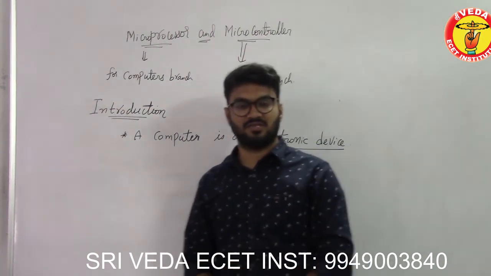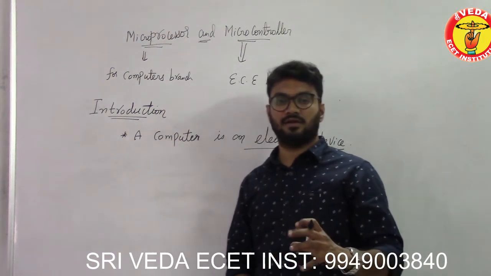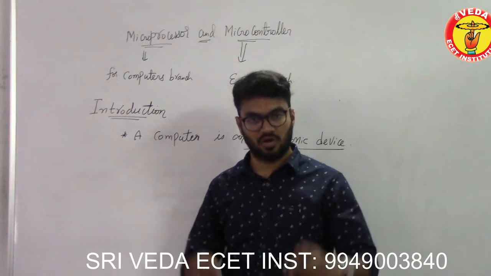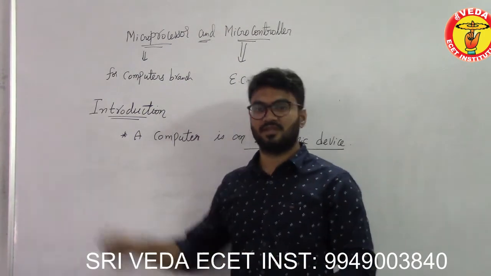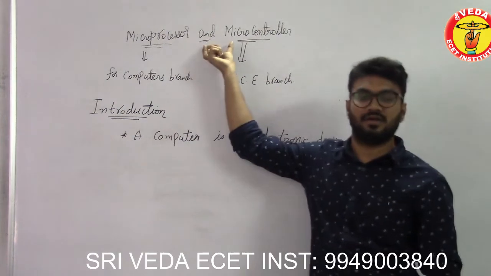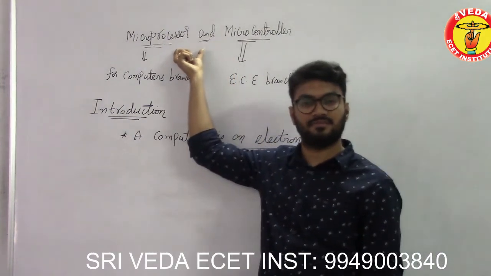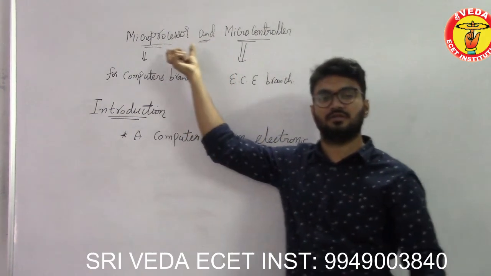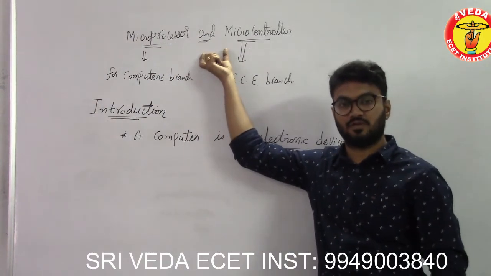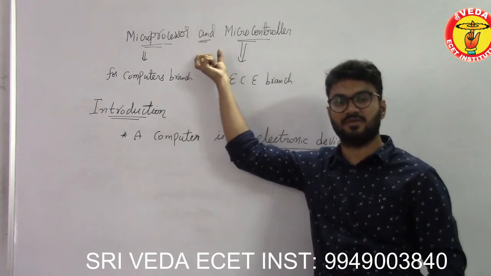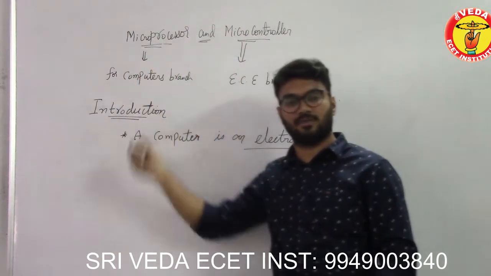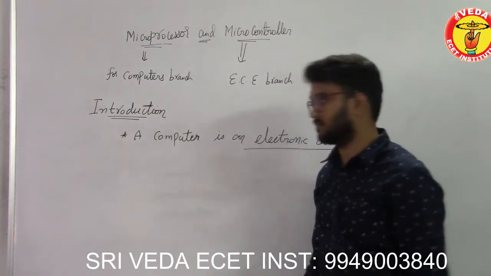Now in this subject, you are learning the main and most important device that is present inside the computer, on the motherboard, which is nothing but the microprocessor. And a microcontroller is also the same kind of IC, exceptional to the microprocessor. It will have different applications. We'll come to the division of these subjects in the next video, but this is common for microprocessor and microcontrollers.